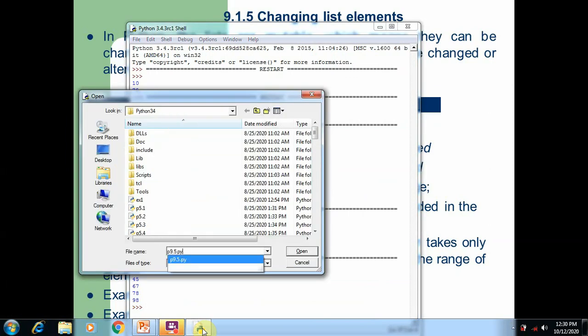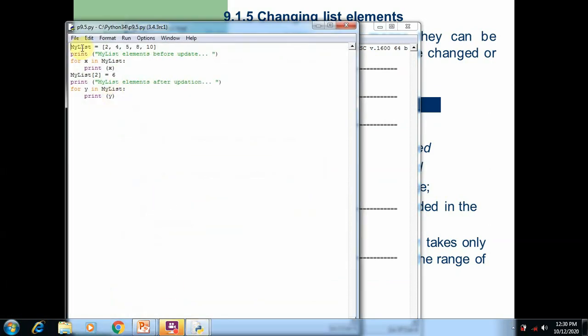Program 9.5, here you can see a list is created, namely my list, where 5 elements are created, and all the elements are printed by using for loop. After that, the third element, that is the 5, is changed into 6 by using the positive index value. After changing the third element of the list, that is index 2 is equal to 6, then we print all the elements of the list again. You can see how the third element is changed into the new value.